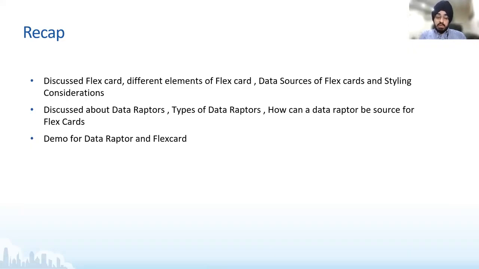from a weather API. Next, we discussed data raptors, wherein Rahul took you through the different types of data raptors available within the package, and how a data raptor or an integration procedure can be a source for flex cards.